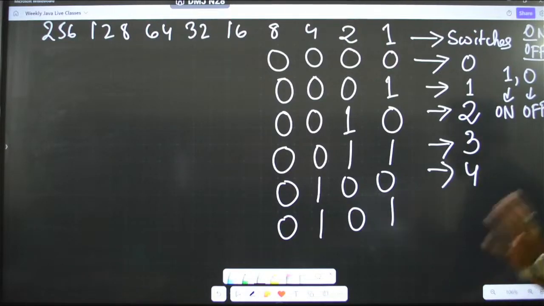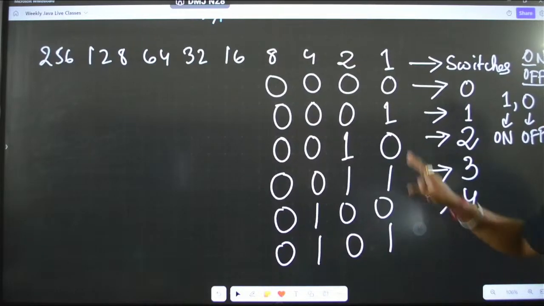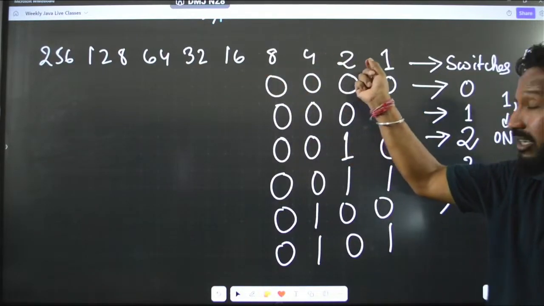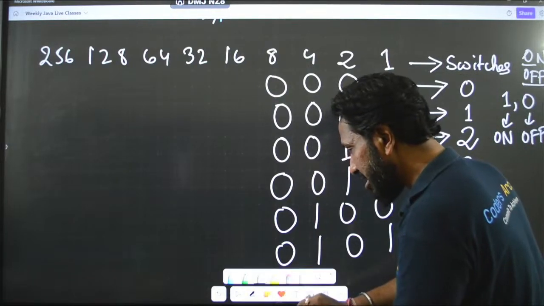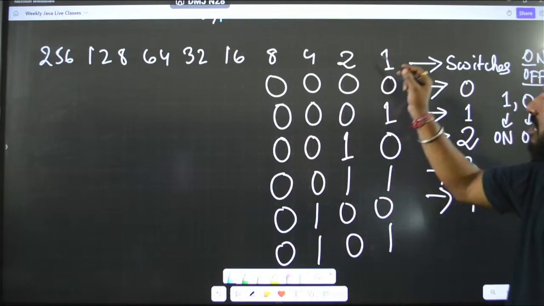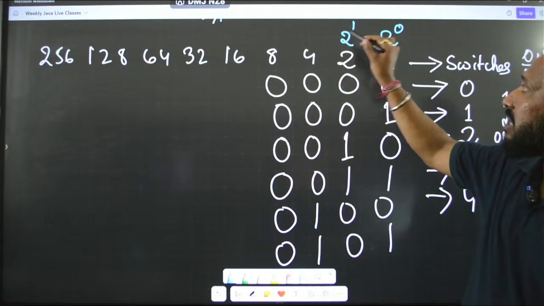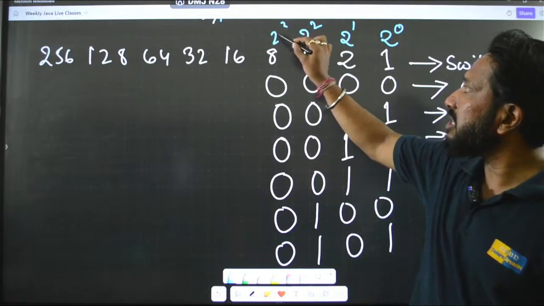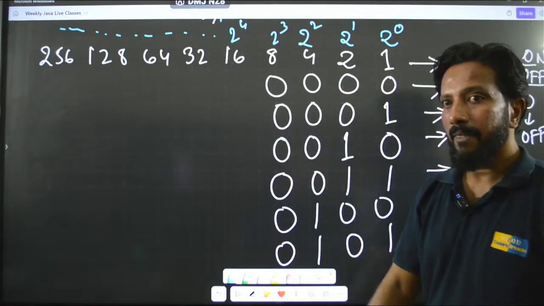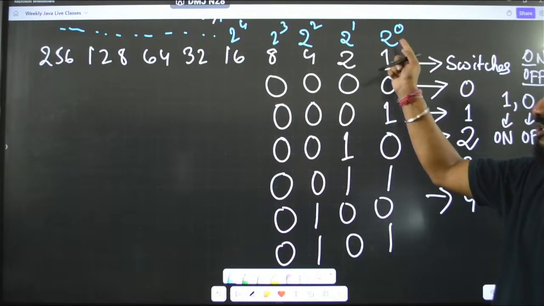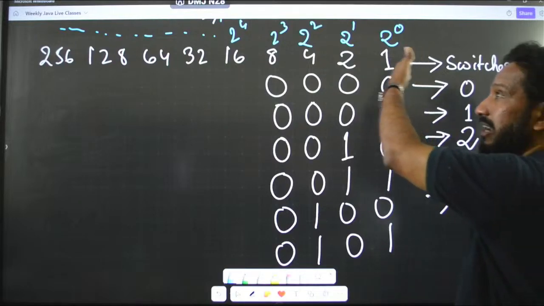And guys, to be very frank, what are these numbers that I have written? They are actually powers of 2, starting from 2 power 0 to 2 power n minus 1. So, here this is 2 power 0, which is 1. Then this is 2 power 1, 2 power 2, 2 power 3, 2 power 4, and it will keep on going like this. Okay? 2 power 0 to 2 power n minus 1. That is why all our binary numbers can be represented by this power of 2.